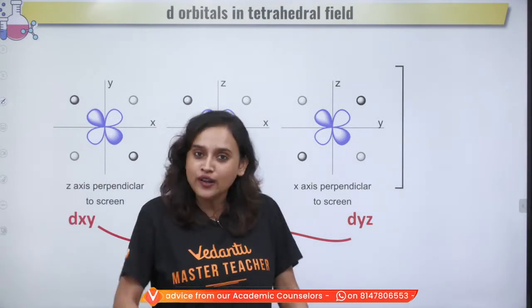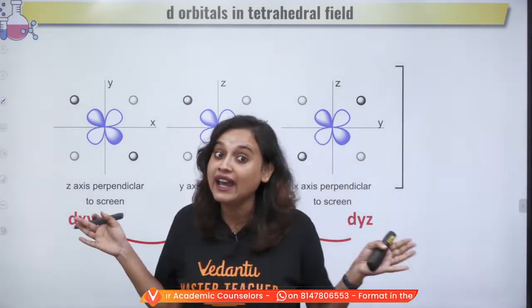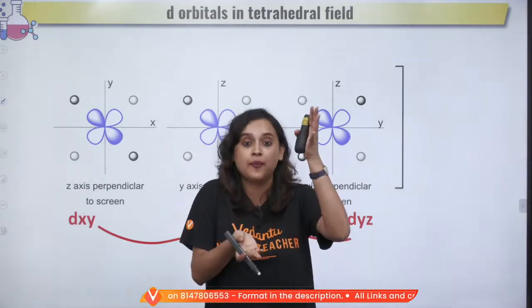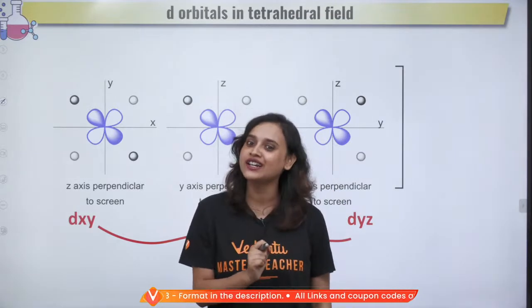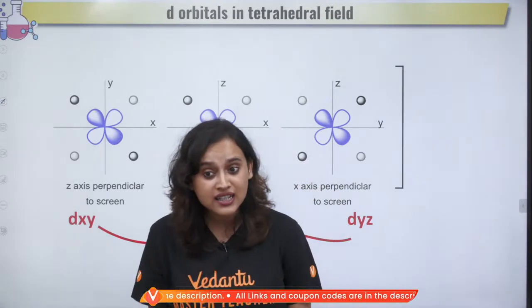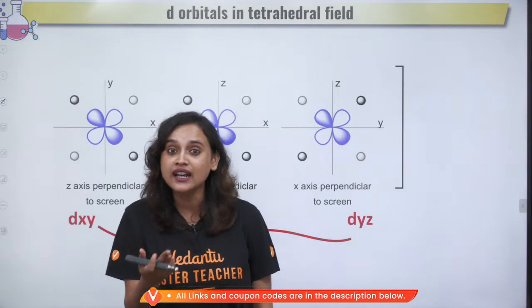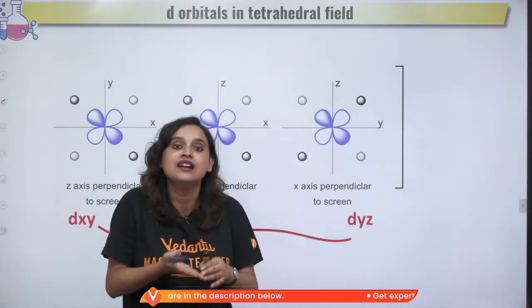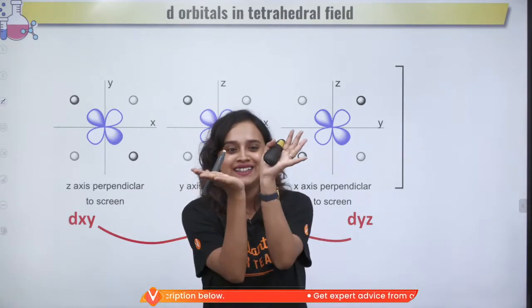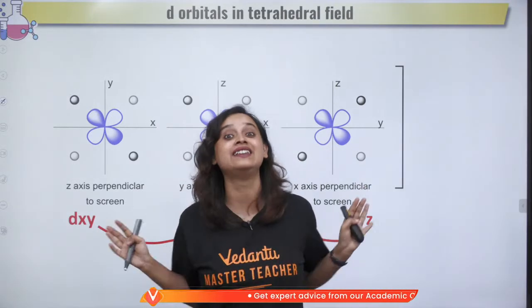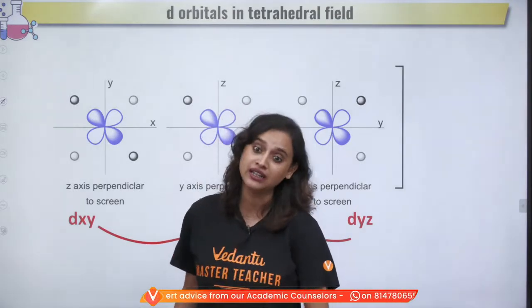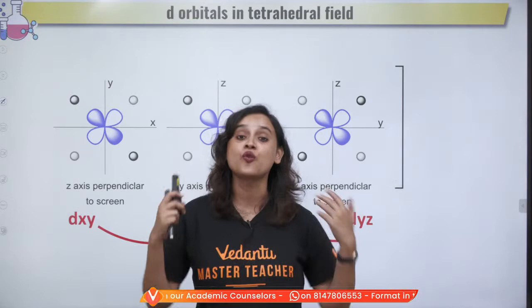Acha. So in octahedral field, we saw that the axial ones were very excited and very angry, so they went up. But is that the same case in tetrahedral field? No. Actually, in tetrahedral field, it's the opposite. Here the non-axial ones are getting scared. They are like, oh my god, there are too many people coming. So what will we do?